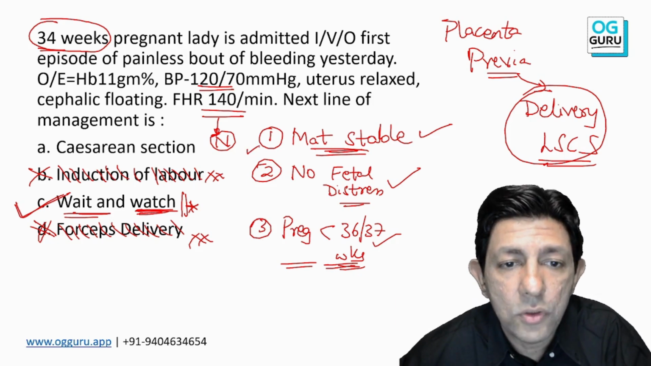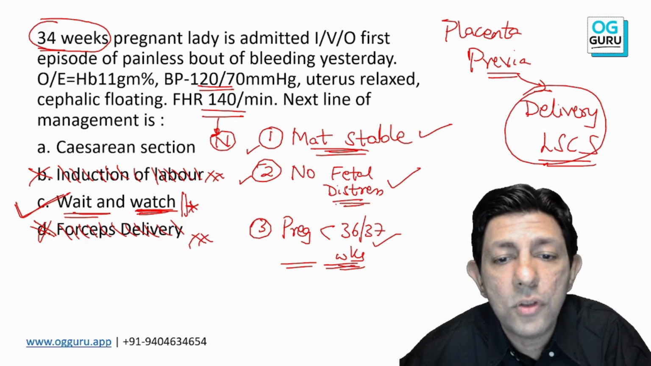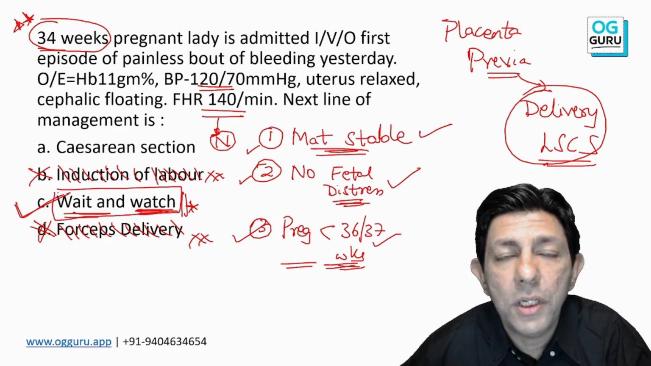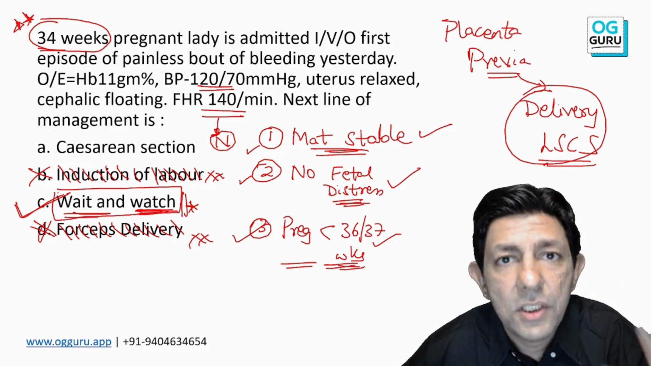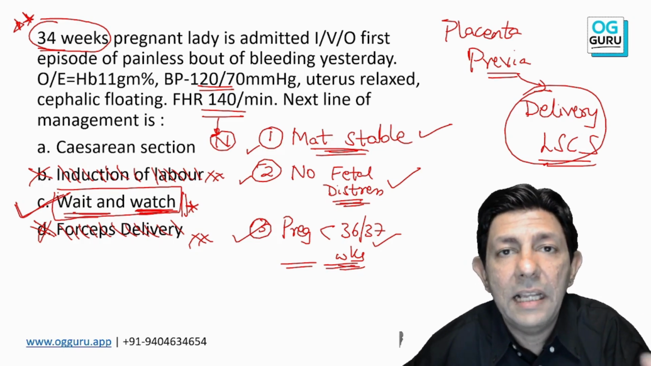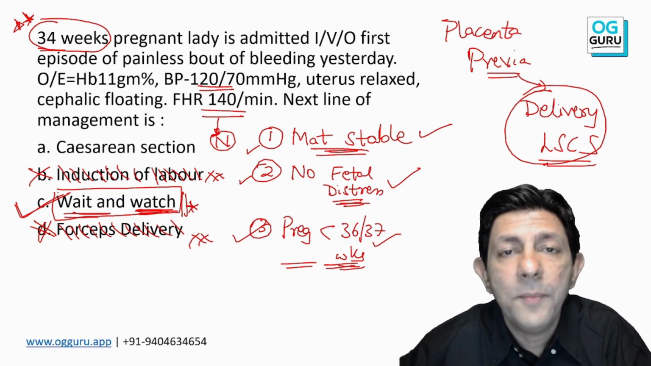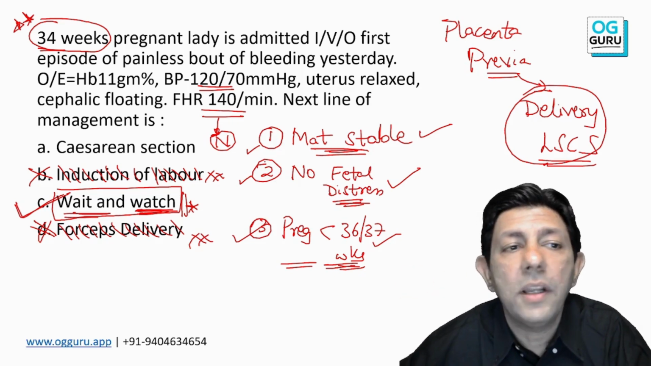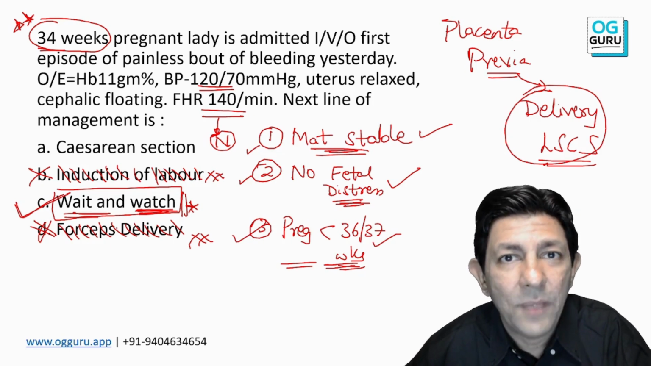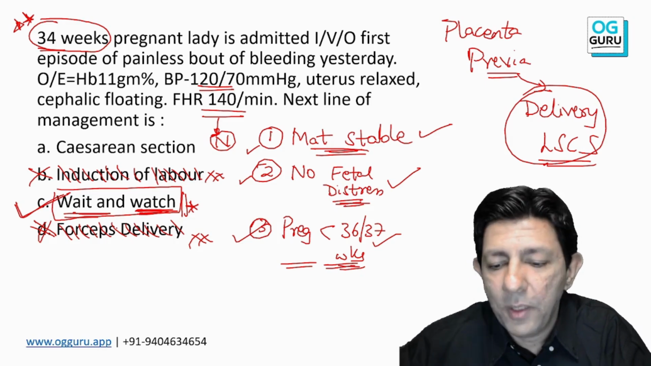Your mother is also stable, baby is also stable, there is no fetal distress, and we are only 34 weeks. So we can definitely do wait and watch. We admit the patient, give her bed rest, steroids, tocolysis, and steroids are given for lung maturity, and wait. That is the answer over here. Clap if you feel happy. And as I said, you'll comment in the chat box, what is this wait and watch management in placenta previa called as? I've given you the clue already.